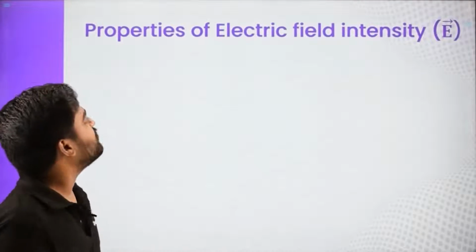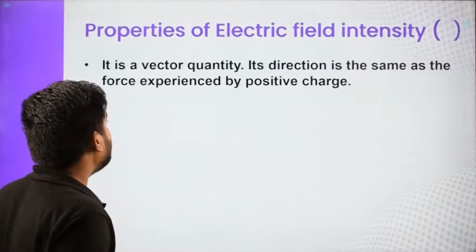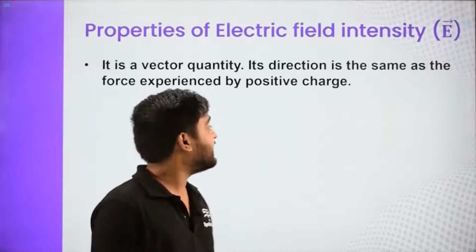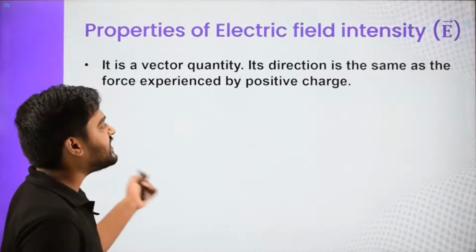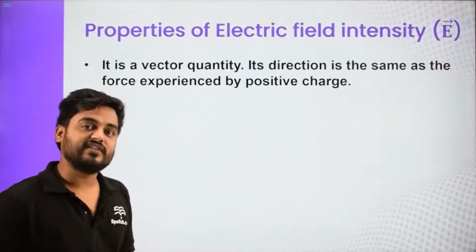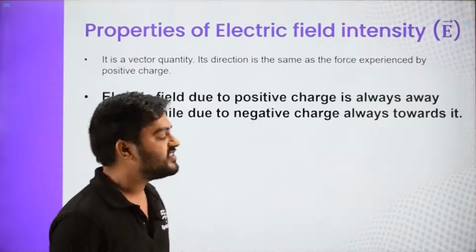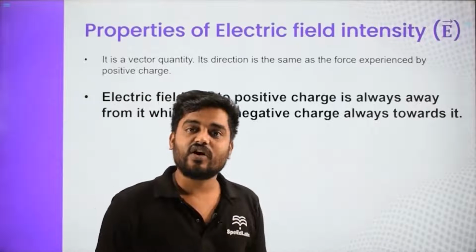Now let us discuss properties of electric field intensity. So first it is a vector quantity. Electric field strength or electric field intensity is a vector quantity, and its direction is same as the force experienced by positive charge, not the negative one. And next is electric field due to positive charge is always away from it, and while due to the negative charge is always towards it.